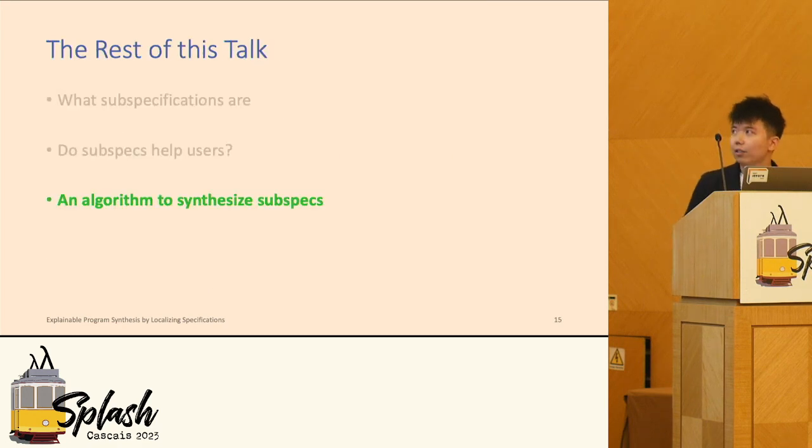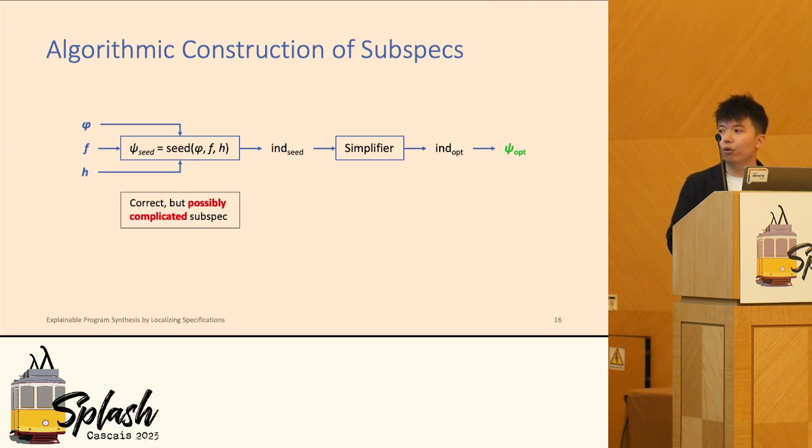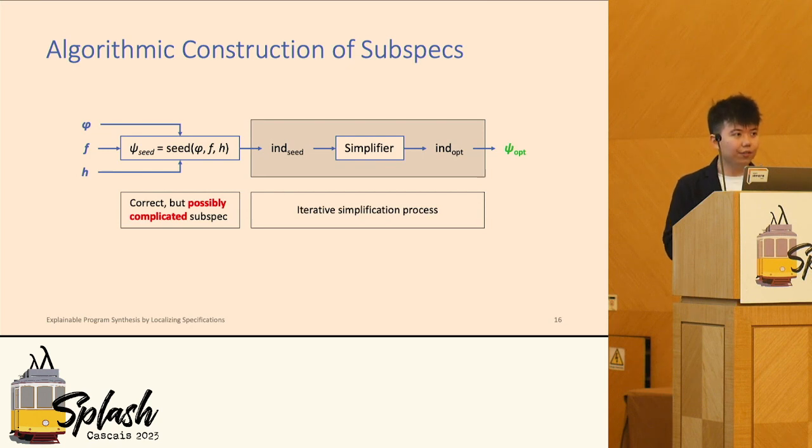So lastly, we've now shown that this concept itself is useful, but how do we get it? Well, we developed a 2-stage algorithm. In this paper, we have proved that for most cases, it is very straightforward to construct the subspec. But the drawback of this straightforwardness is that the subspec itself can be very complicated. So we subsequently subject the first stage to an iterative simplification process. In this process, we use the synthesizer itself to synthesize a simpler specification that is equivalent to the original one. In other words, we're trying to explain the program synthesizer using the synthesizer itself.